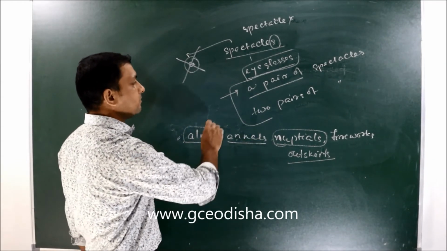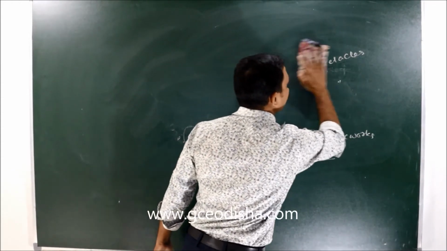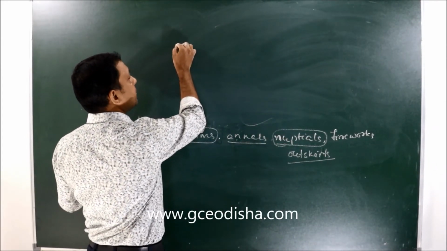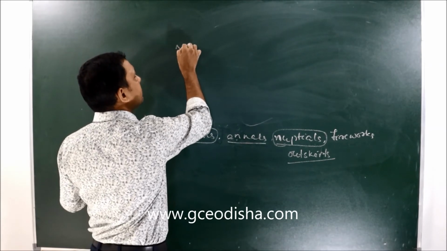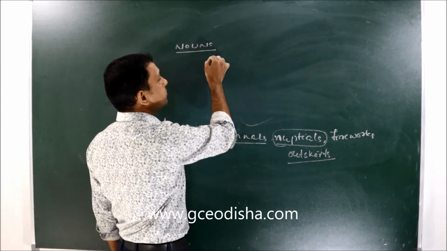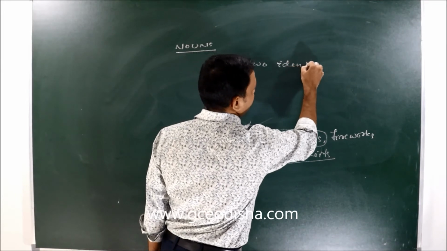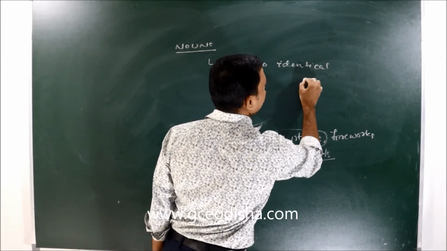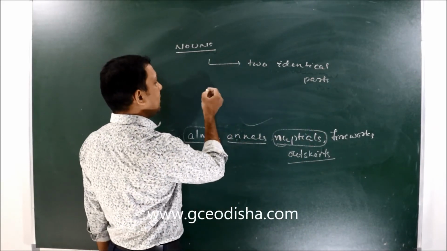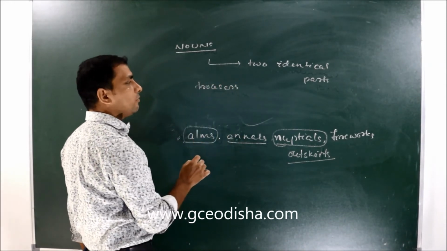Apart from these words, we have a series of words that come in this category: nouns that have two identical parts, or two identical sides. We can take examples like trousers, which has two identical parts.